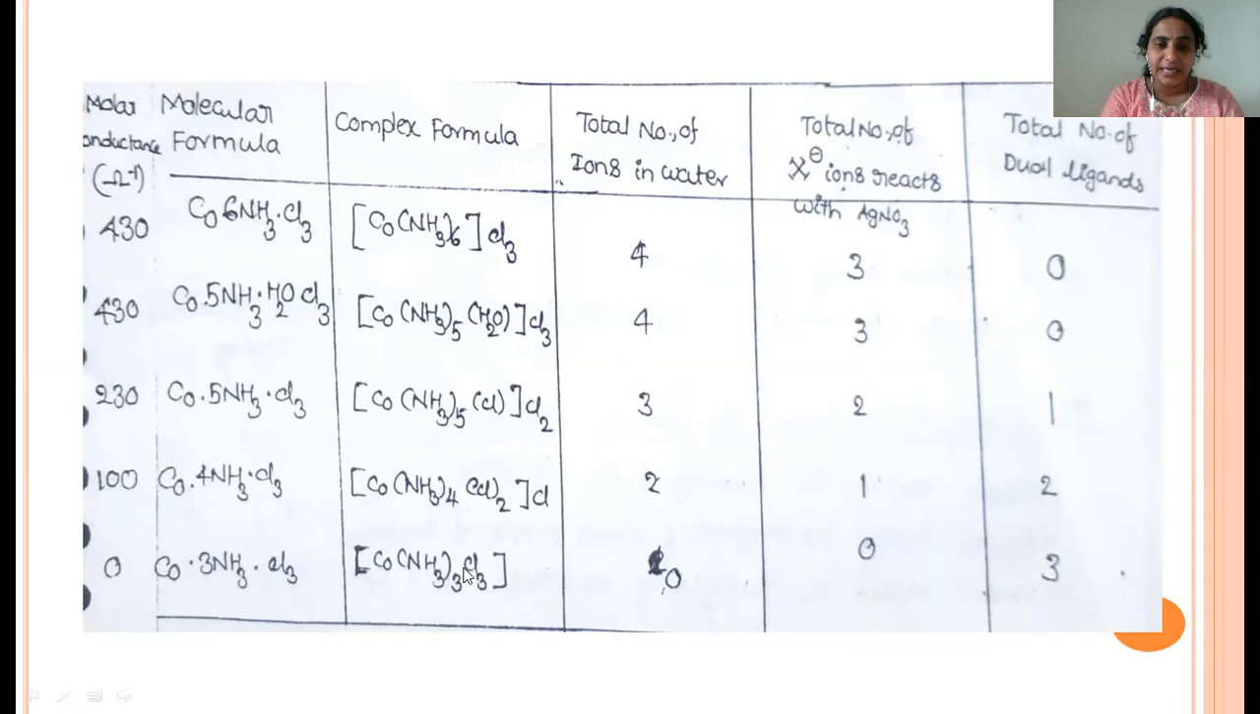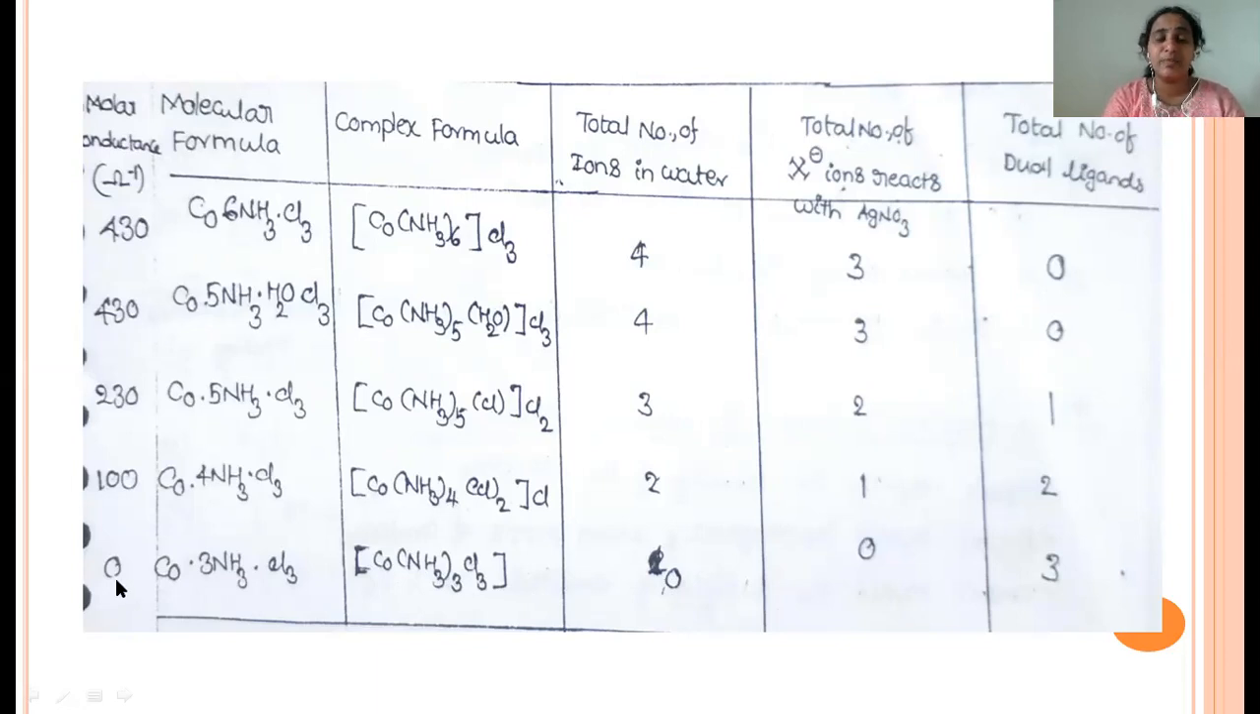Similarly, in this example, outside of the sphere there is no primary valency. No primary valency means no generation of ions, only one ion, that is the sphere, and also no reaction with the silver nitrate because no primary valency is present. So there is no reaction with silver nitrate, and also here 3 ligands are playing a dual role, being both primary valency and secondary valency. Whenever no ions are generated, there is no molar conductance.